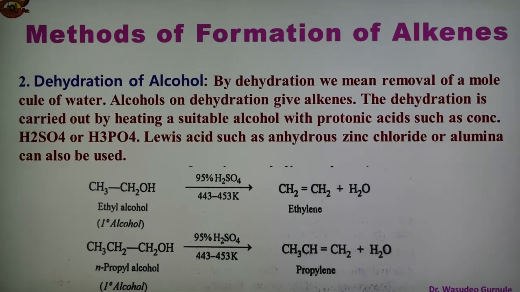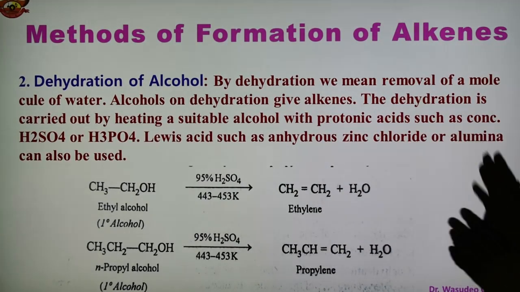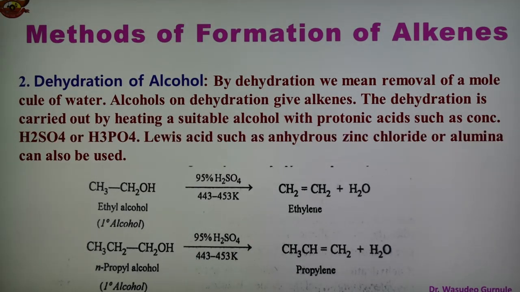The second important method of formation of alkene is the dehydration of alcohol. Dehydration means removal of water molecule, and in this case from the alcohol we get alkene. By dehydration we mean that there is a removal of water molecule, and alcohols on dehydration give alkene. So this is the alcohol and we get the alkene. So dehydration of alcohol, we get the alkene.